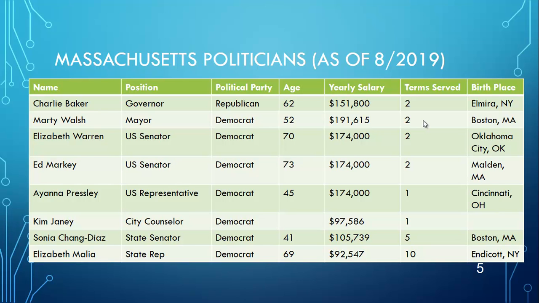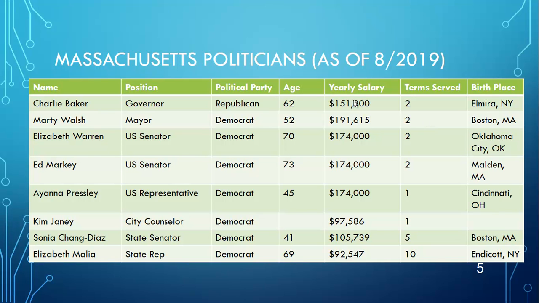And then last but not least, we have the birthplace of the elected officials. And this would be a categorical variable, right? It wouldn't make sense to find the average birthplace or add Elmira, Texas to Boston, Massachusetts, for example. That just doesn't make any sense. So that is a categorical variable.